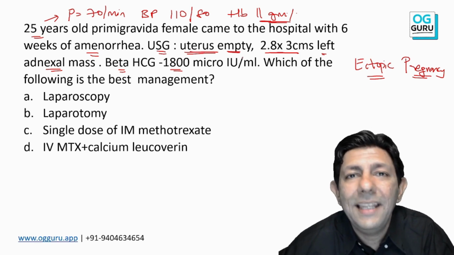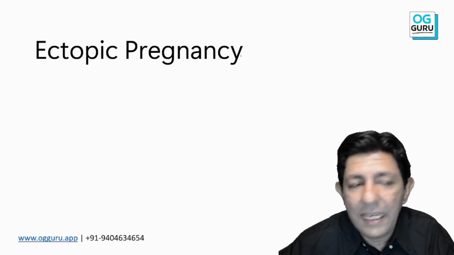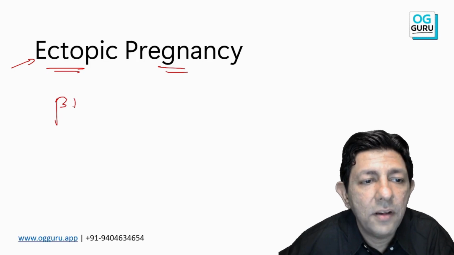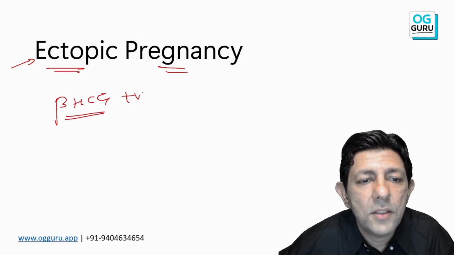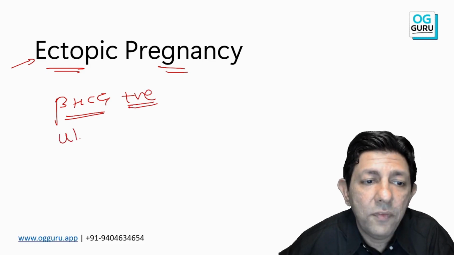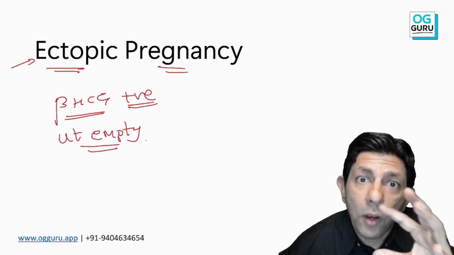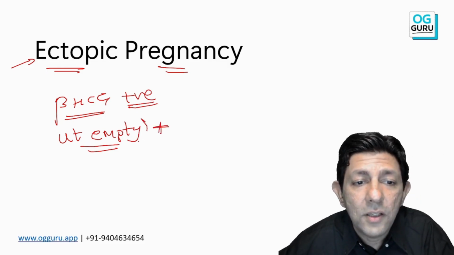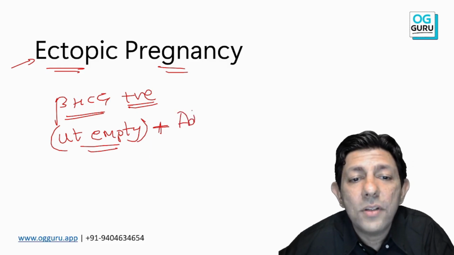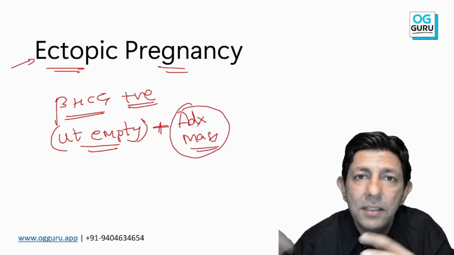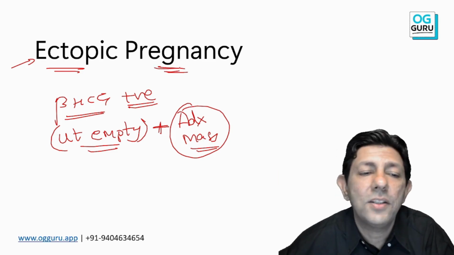So now, remember student that whenever the diagnosis is ectopic pregnancy, whenever the beta HCG is positive, and if they say uterus is empty, then you have to look outside the uterus. So uterus empty, and outside the uterus, if I see an adnexal mass, or mass in the tubal area, they say that is your ectopic.